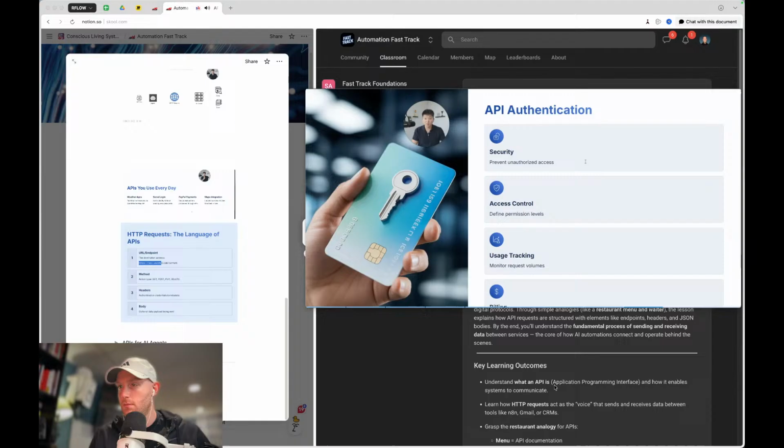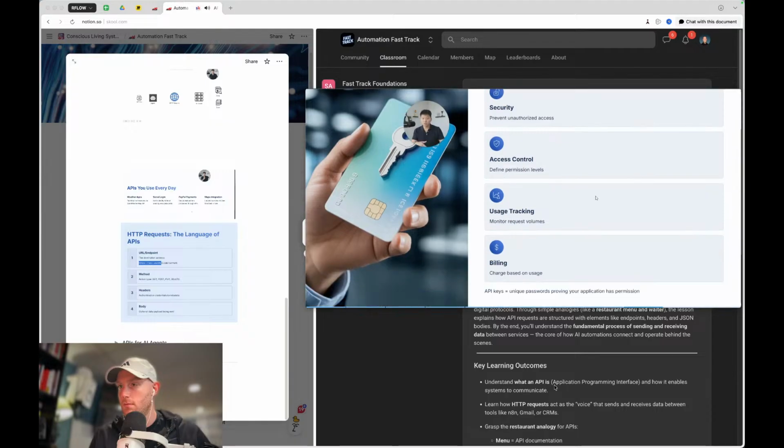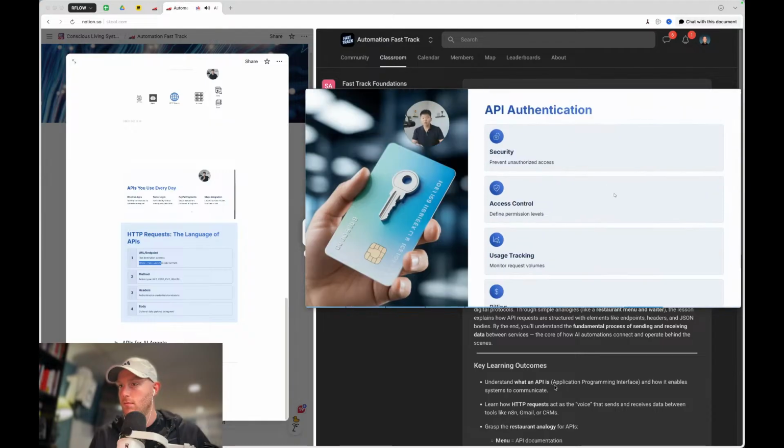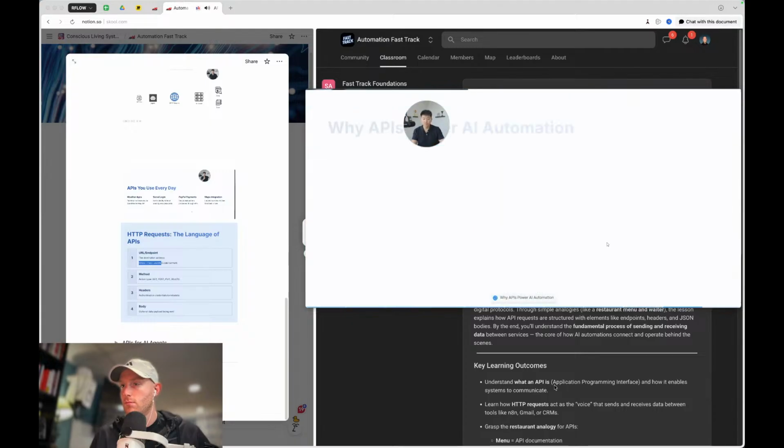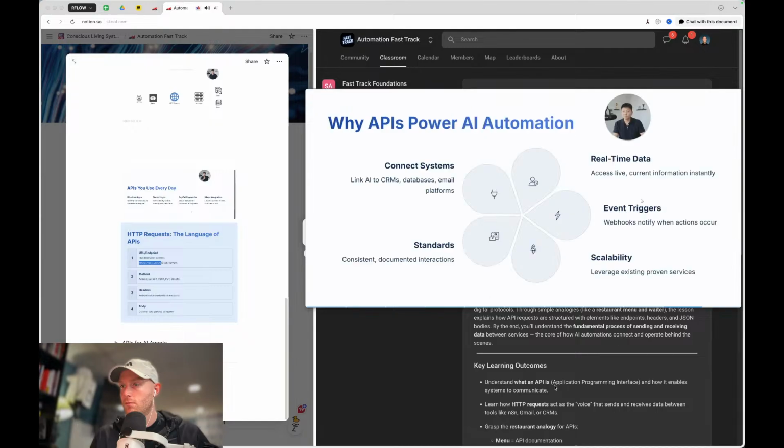Once again, we talked about authentication. This is for security, access control, usage tracking, and billing. So when you go to a server, you'll typically get an API key to set up. And that's why it's unique to you. That's why on YouTube, I won't show my API keys, or if I do, I'll delete them later, so you guys couldn't just run me dry of my accounts with my money. Just think of it as a unique password that gives you access to your billing information if the service isn't free. So don't share your API keys. You wouldn't share your password, so don't share API keys.